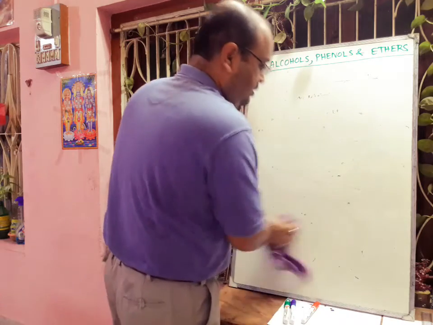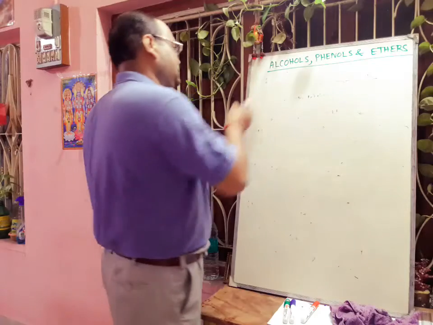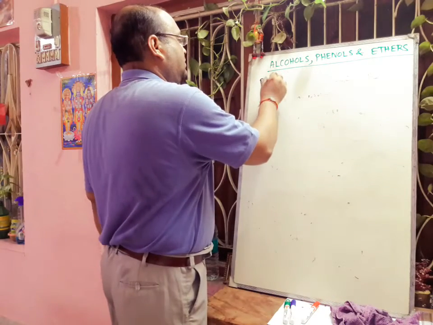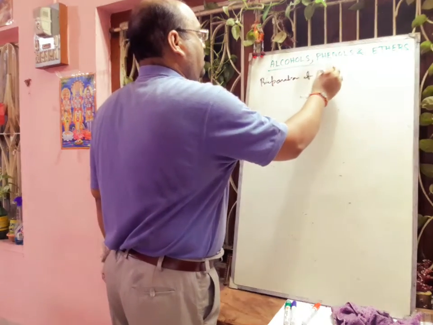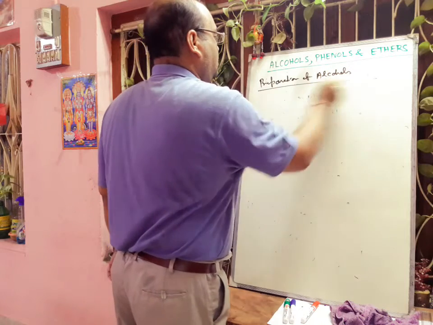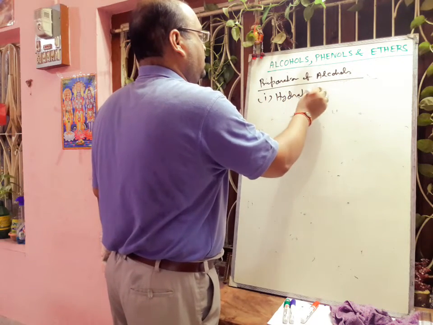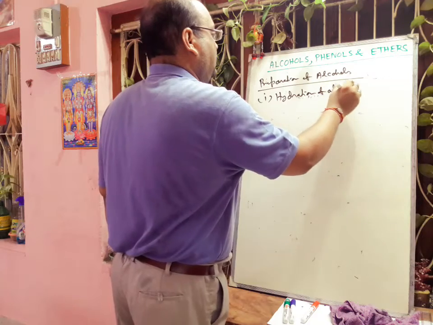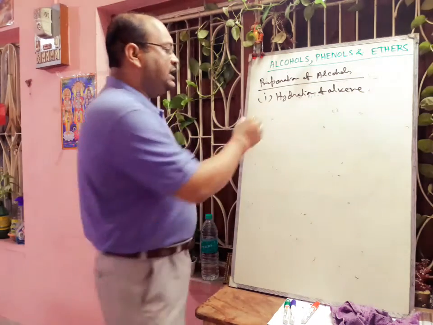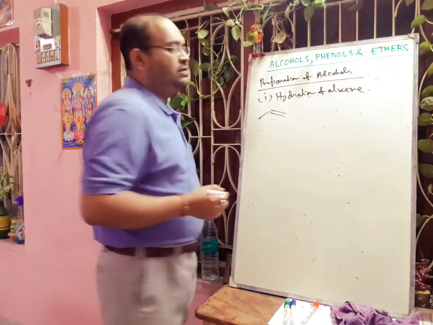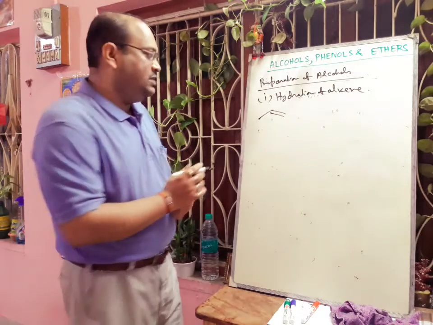Preparation of alcohol. First we will discuss the hydration of alkenes. The first process is hydration of alkene. If we take any alkene, we are taking one unsymmetrical alkene so that we can understand, and here it will follow the Markovnikov addition rule.